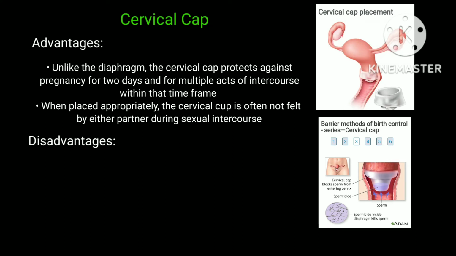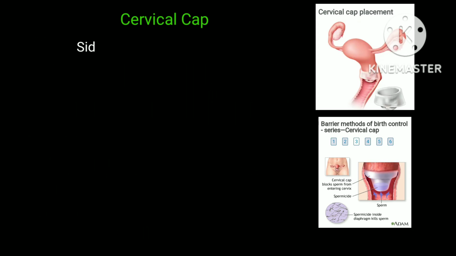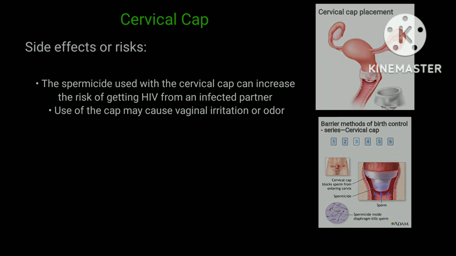However, the disadvantages are: the cervical cup is more difficult for women to learn to insert and remove than the diaphragm. High risk of toxic shock syndrome or unpleasant vaginal odor and discharge. Mild allergic reactions to the silicone or spermicides occasionally occur. The possible side effects or risks of the cervical cup are: the spermicides used with a cervical cup can increase the risk of getting HIV from an infected partner. Use of the cup may cause vaginal irritation or odor.